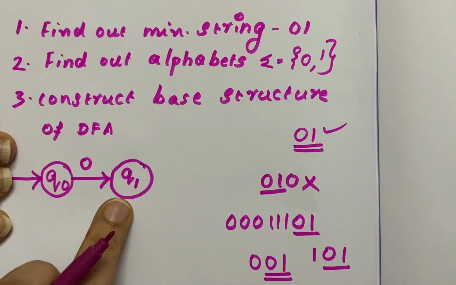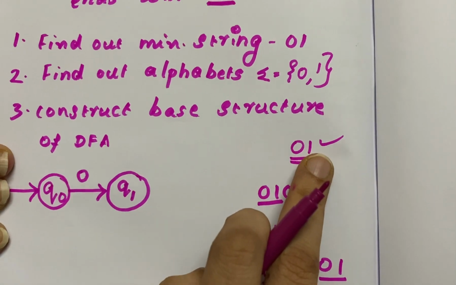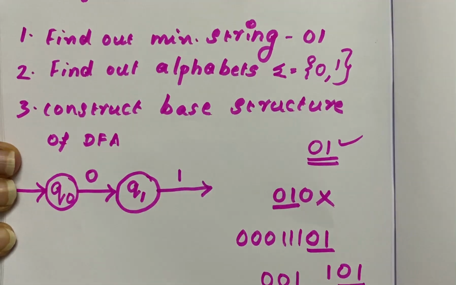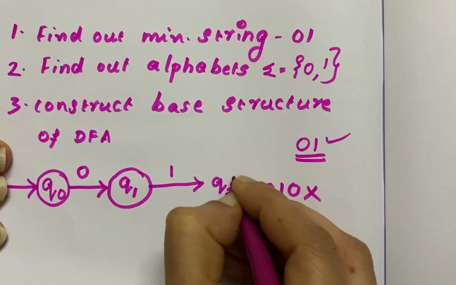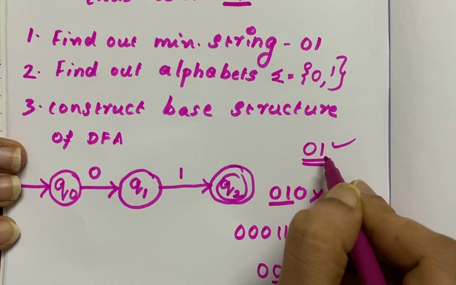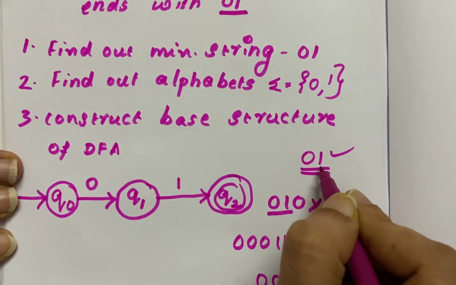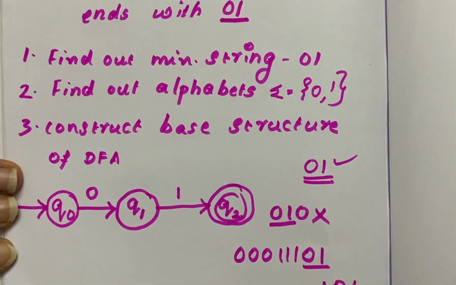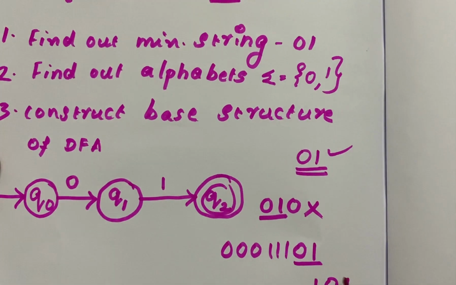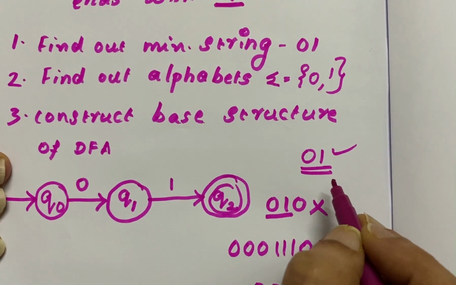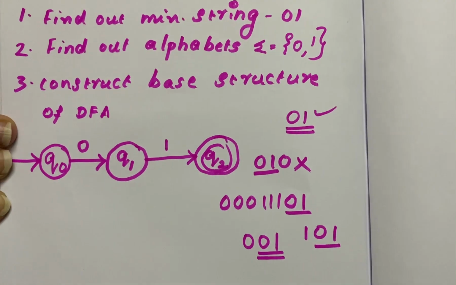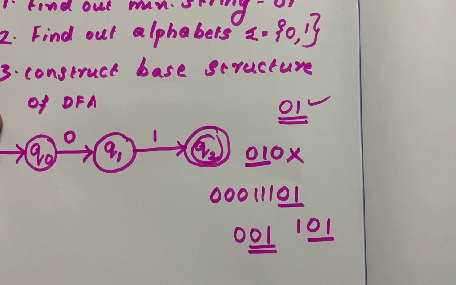Now this is not the final state because we need the string 0 and 1. So 0 is taken, now we have to take the 1. So now take the 1 and go to Q2. This will be the final state. Why? Because the minimum string will be 0, 1. Before the 0, 1 you can have any number of 0s. After this, if 0 or 1 comes, it will not be accepted. Any string that ends with 0, 1, if you give it as input to your DFA, it must be accepted.